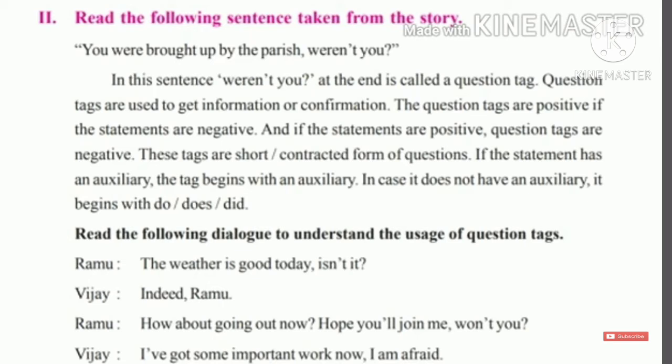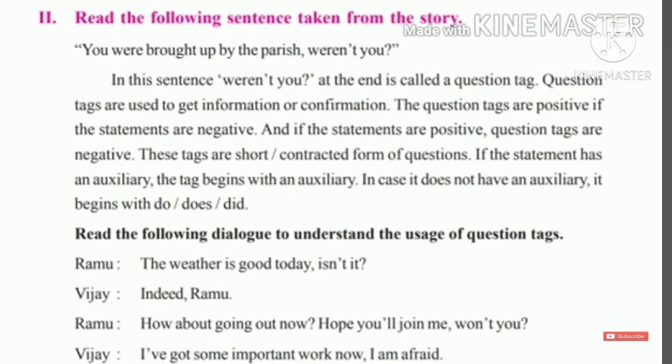Next, coming to the Roman number 2. Read the following sentences taken from the story. "You were brought up by the Paris, weren't you?" Here, what is the auxiliary verb? Were. And also, here a question tag is added: weren't you? If the sentence is positive, the question tag will be negative. Now you already know about question tags, how we use them at the end of the sentences. If the sentence is positive, the question tag will be negative. If the sentence is negative, the question tag will be positive.